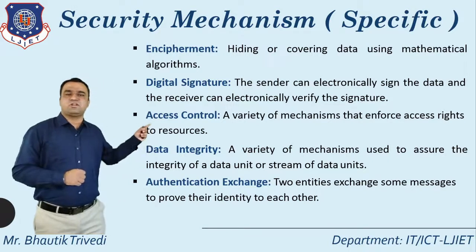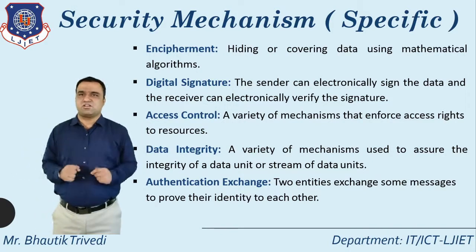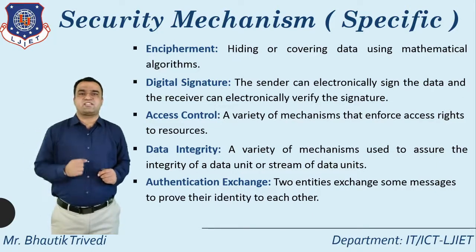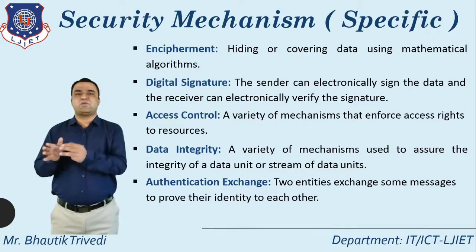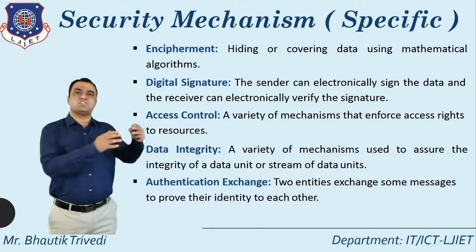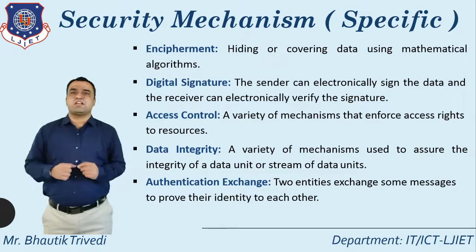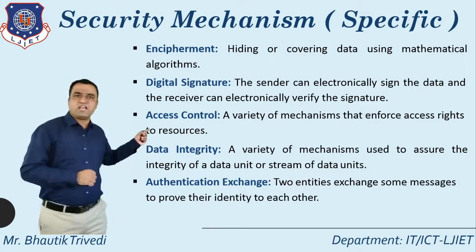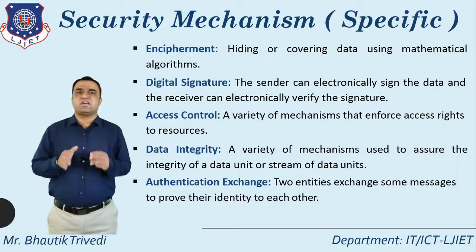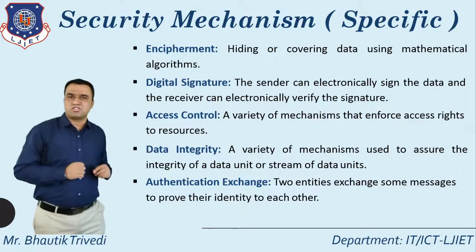After that, point number 3 is access control. You already know from a previous session what access control means: this particular resource can be accessed by this particular user using this particular right. So access control means a variety of mechanisms that enforce the access right to a resource.